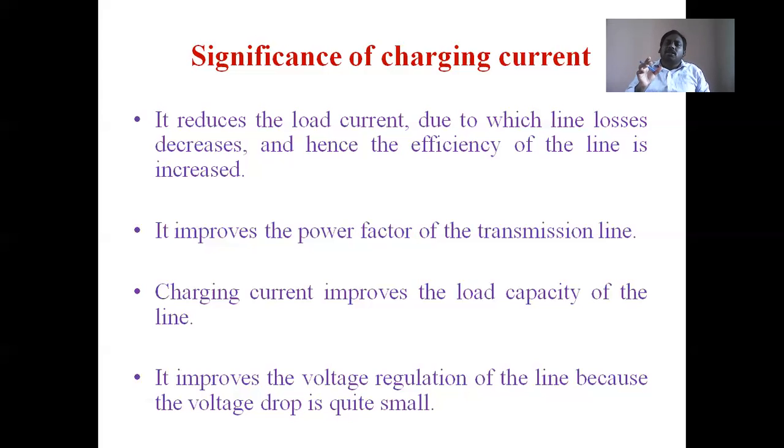That means voltage regulation enhancement is very accurate. That means voltage regulation is good when charging currents are there in the transmission. That is, voltage drops are less due to these charging currents. This is the significance of charging current, or one of the needs of shunt compensation.